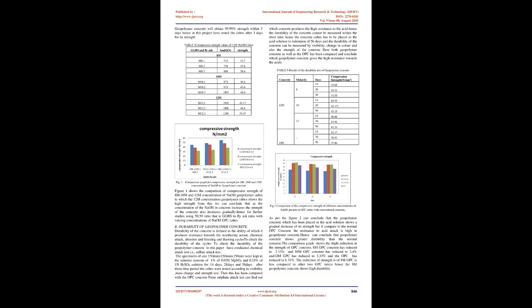Point 3.6 Results and discussion. A. Compression strength of GPC. For the compression test we have casted 8M, 10M and 12M geopolymer concrete cubes of size 150 mm x 150 mm x 150 mm. After casting, the cubes were kept in sunlight for 3 days at ambient temperature curing. After this the cubes were tested for compression.